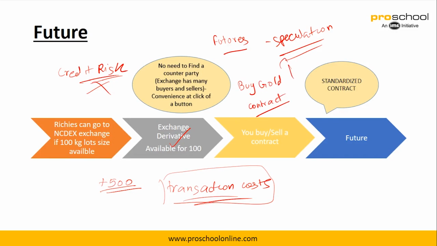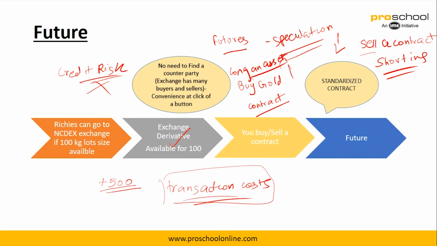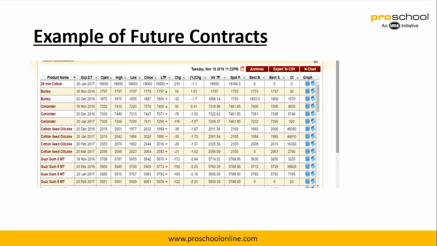If I am expecting that the prices are going to go up. If let's say the prices are going to go down, and that is what my speculation says, then I can go and sell a contract, right? So it's also called shorting. Shorting an asset, and this is long an asset. So two terms here.